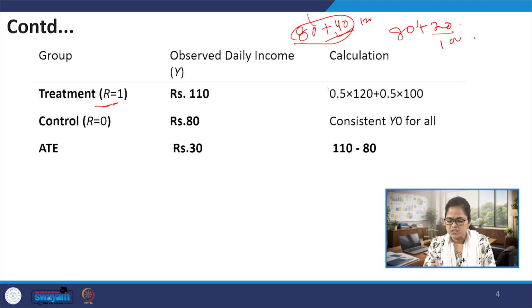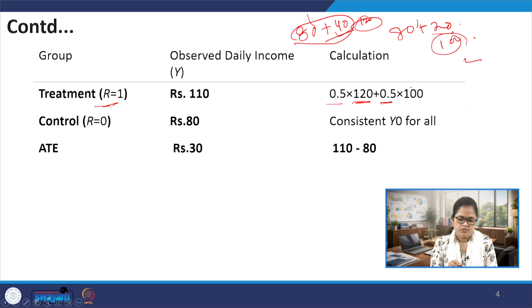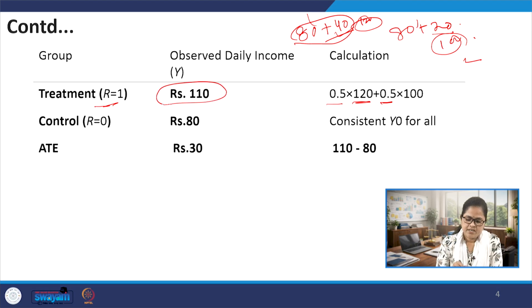So the daily income that we can observe for the entire group is 0.5 multiplied by 120, plus the rest half, 0.5 multiplied by 100 rupees. So for the entire treatment group, the observed daily income would be 110.